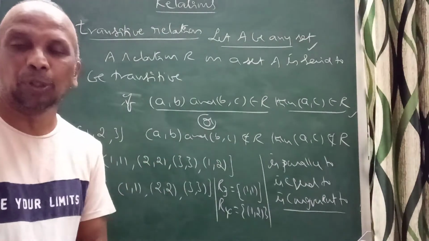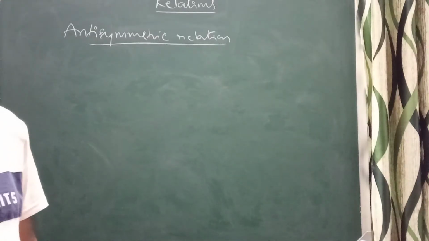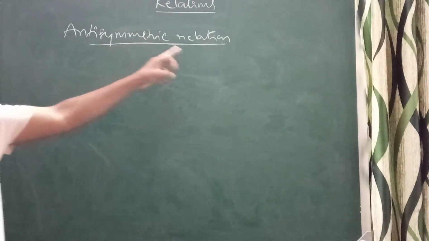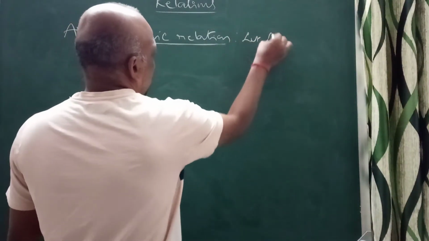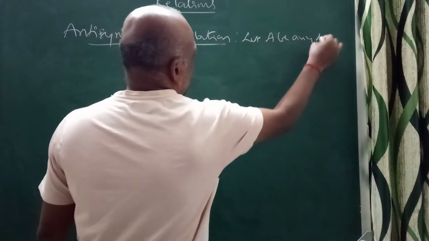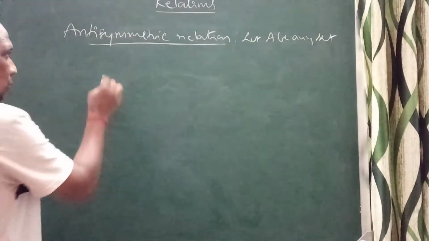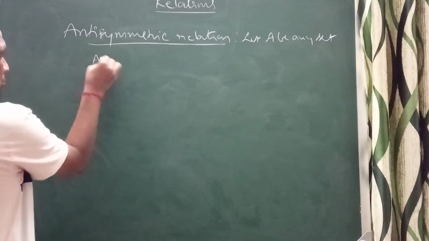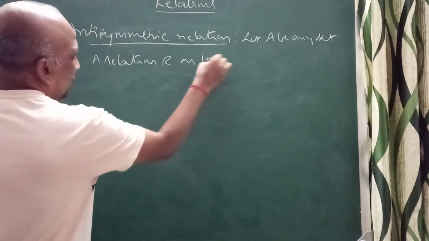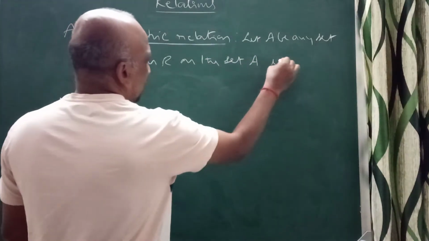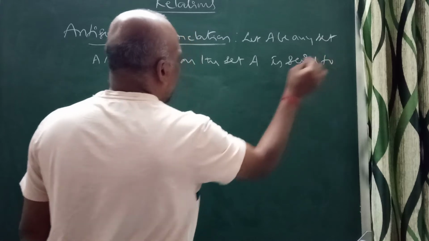Now I will discuss the anti-symmetric relation, an important one. Let A be any set. A relation R on the set A is said to be antisymmetric.